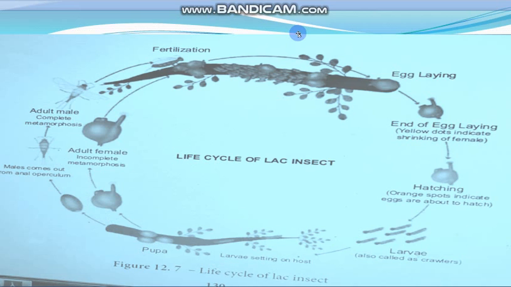So this is the life cycle of the lac insects: after fertilization eggs are laid and eggs hatch into larvae, and then the larvae are free and they again go in search of another host, and there they produce lac. After that they again moult and form the adult male and female, and again fertilization takes place. So this is the life cycle of the lac insect.